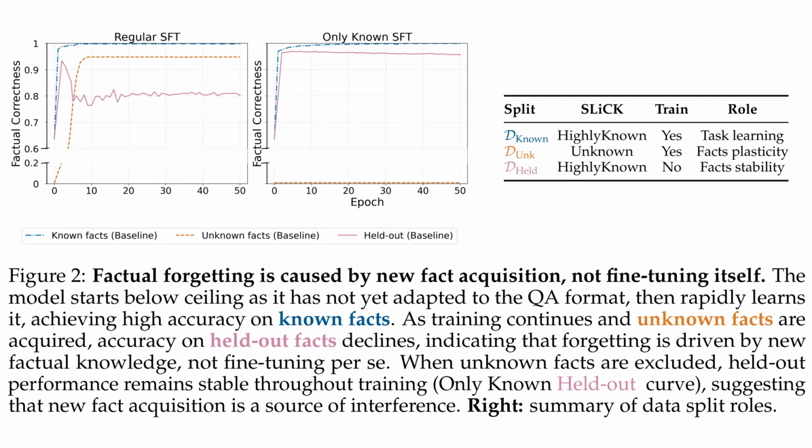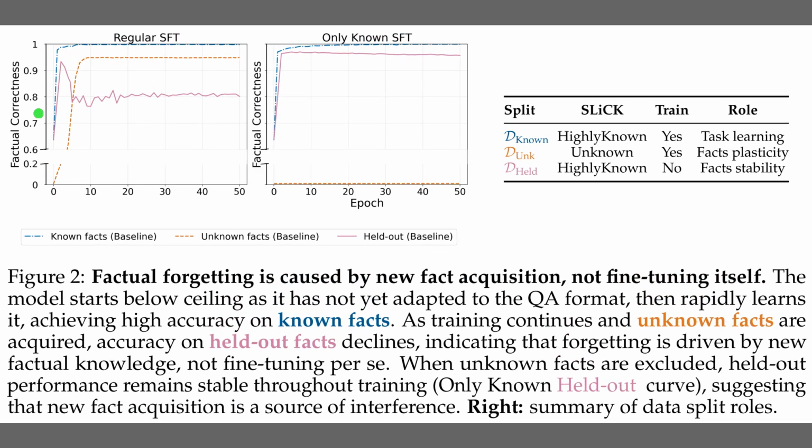So, while Figure 1 sketched the conceptual overlap, Figure 2 tracks how performance actually shifts during training. In the regular supervised fine-tuning plot, accuracy on held-out facts drops as the model learns unknown information. However, the only known chart shows stable performance when that new knowledge is removed. The table on the right summarizes these roles, like facts plasticity for new data and facts stability for what the